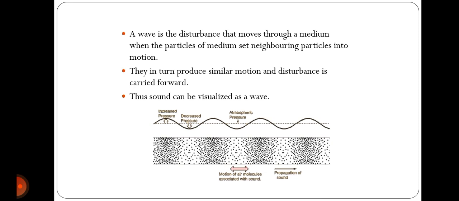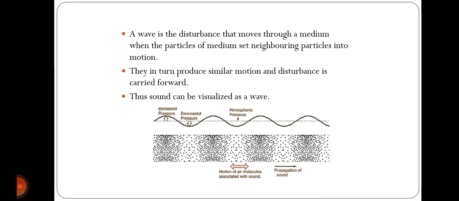They change their position and move to and fro, that is in forward and backward direction, thus causing the propagation of the sound, because of which there is an increased pressure and a decreased pressure. When there is increased pressure, the wave is in the upward direction, or there is an upper crest, and when there is decreased pressure or low pressure, then there is a bottom crest. Okay.